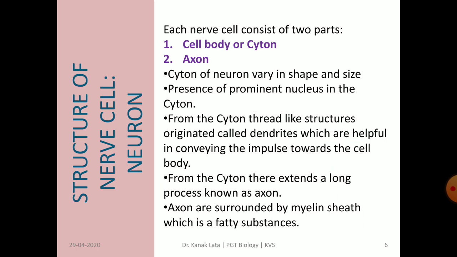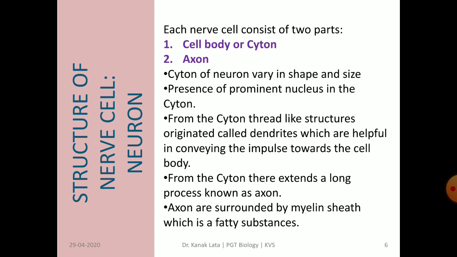The cyton consists of a prominent nucleus with cytoplasm, and from the cyton thread-like structures arise. These thread-like structures are called dendrites. These dendrites are responsible for receiving the impulse, that is messages, towards the cell body.